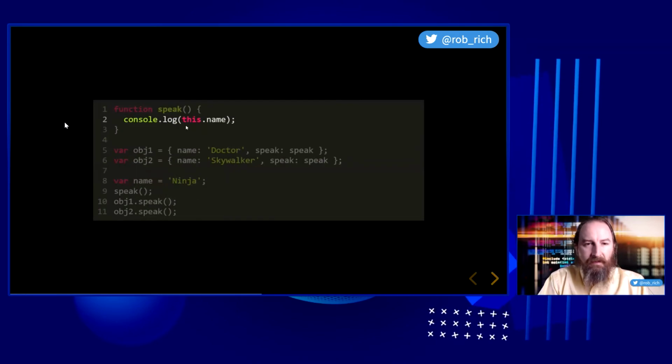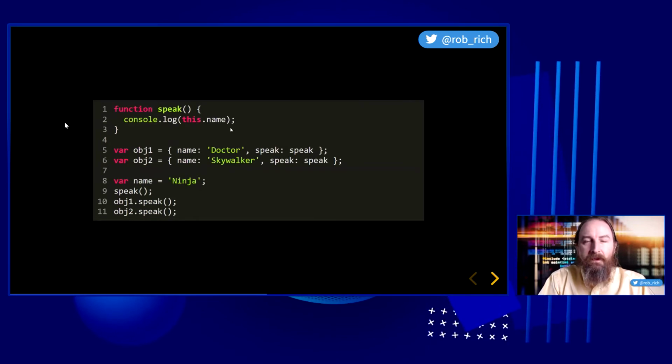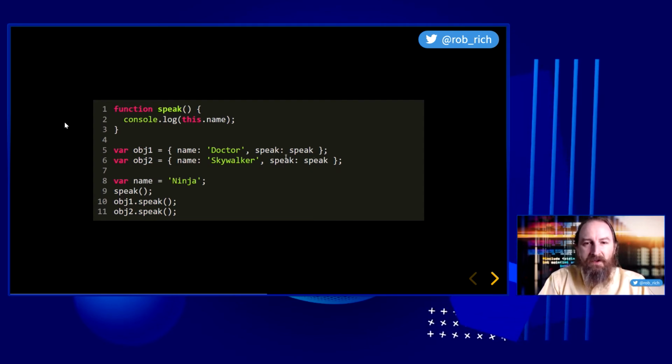So I have this code where I want to console log this.name. Now let's take a look at what this might be in this circumstance. Now I have this speak function. I could have defined it inline in both of my objects, but I just have it out here just so that I can reference it more easily. In ES6, I could also leave off the duplicated content. But I have this speak function. I've attached it to two objects, and I also use it outside of this as well. So I'm going to create a name inside the current scope, and then I'll speak.